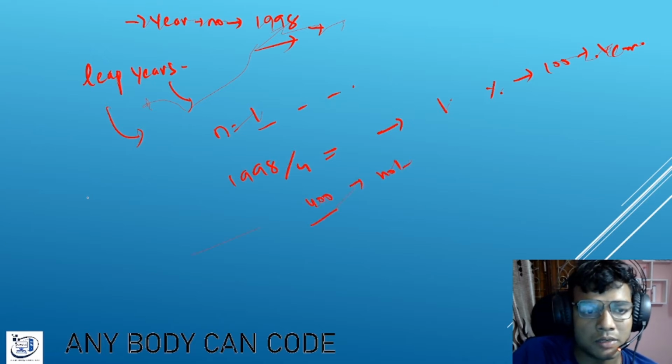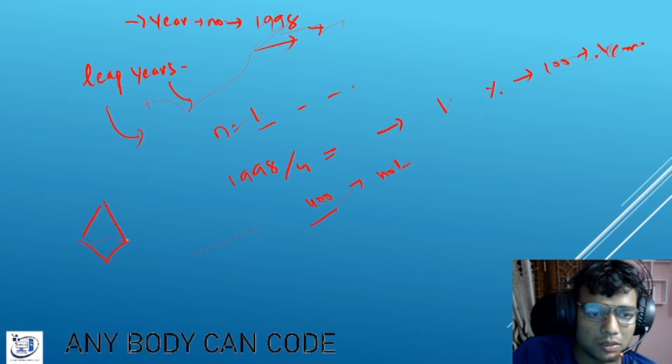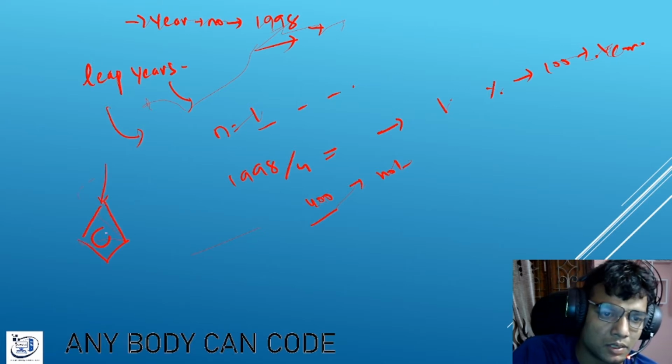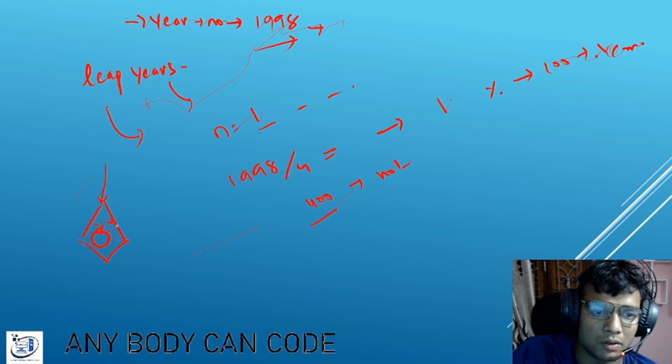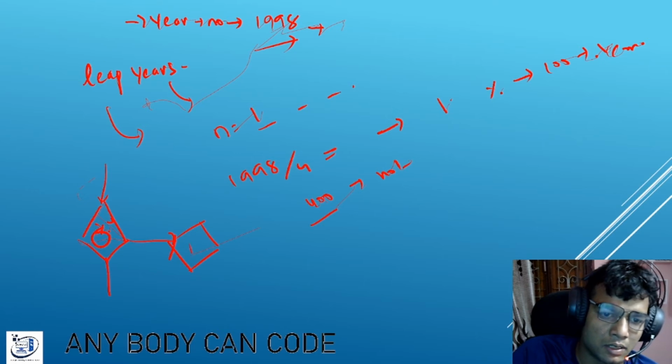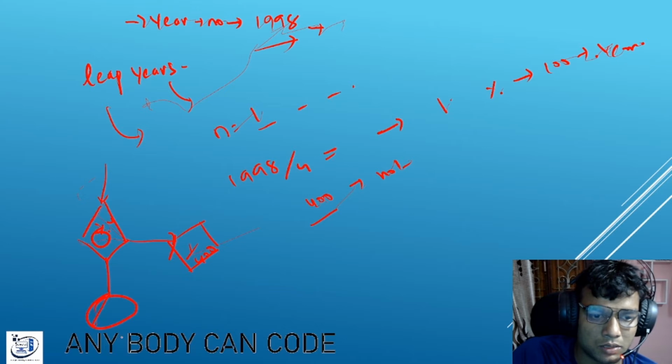So basically the decision flow is: if a number is divisible by 4, then go to another decision, whether it is divisible by 100 or not. If it is not divisible by 4, then it is not a leap year.